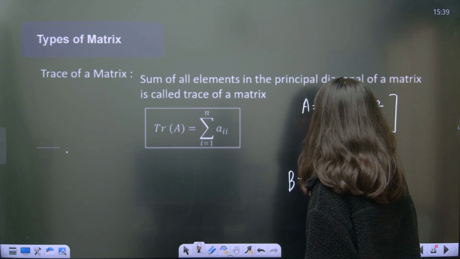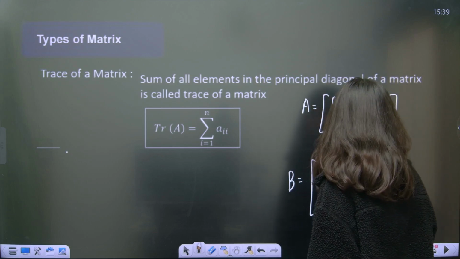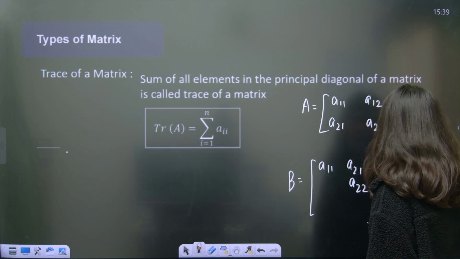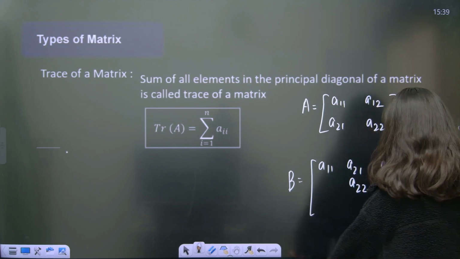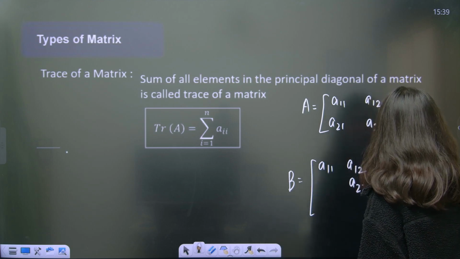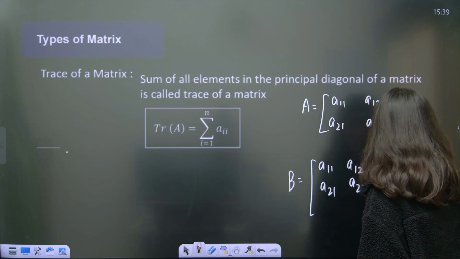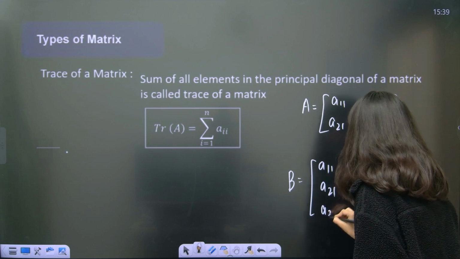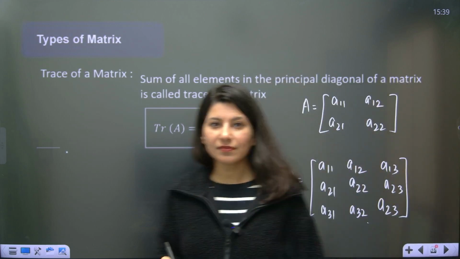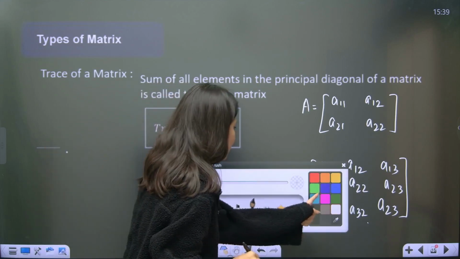Suppose you are having another, which is A11, A12, A13, A21, A22, A23, A31, A32, A33. Sometimes I get carried away. Okay. Yes. Trace of a matrix, right?